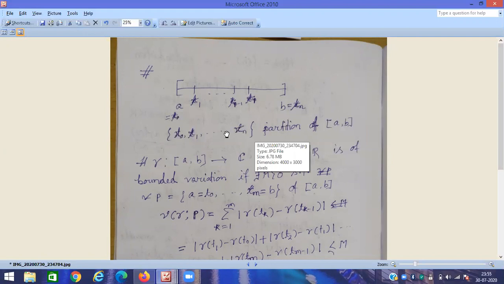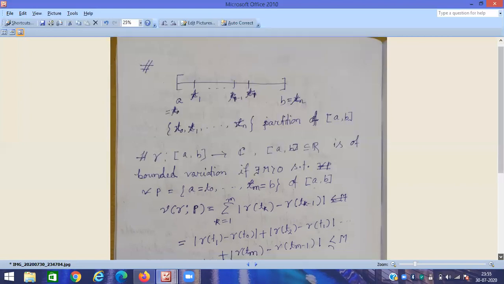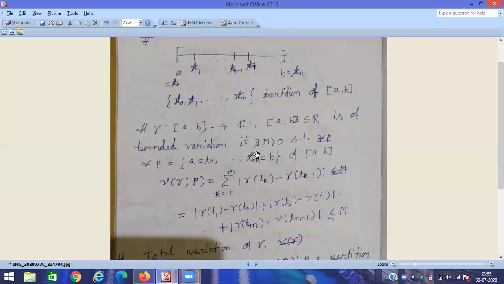So now we need this concept of partition for our concept of this bounded variation. Okay, so what is this actually, this bounded variation? You just say gamma is a mapping given from this closed interval to the complex plane, that is this our Argand plane, complex Argand plane, that is the two-dimensional rectangular coordinate system. You can think about this. Okay, so this gamma is said to be of bounded variation. Variation is bounded. Okay, therefore this is bounded variation.